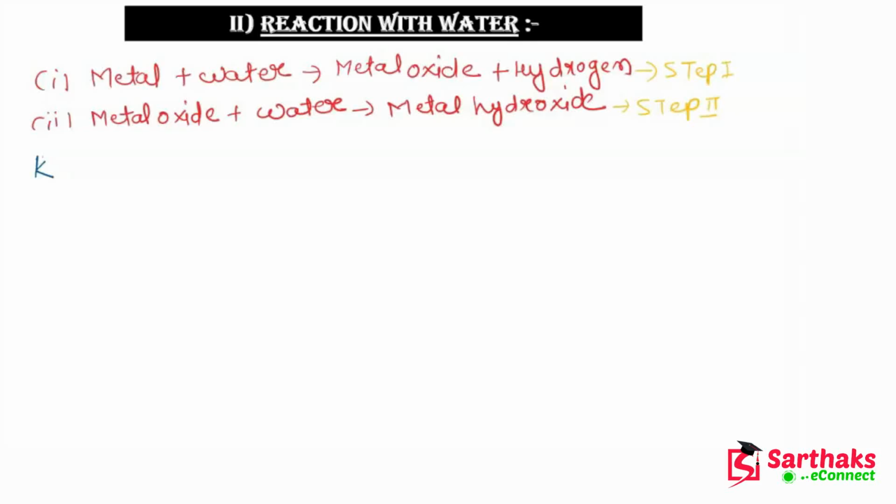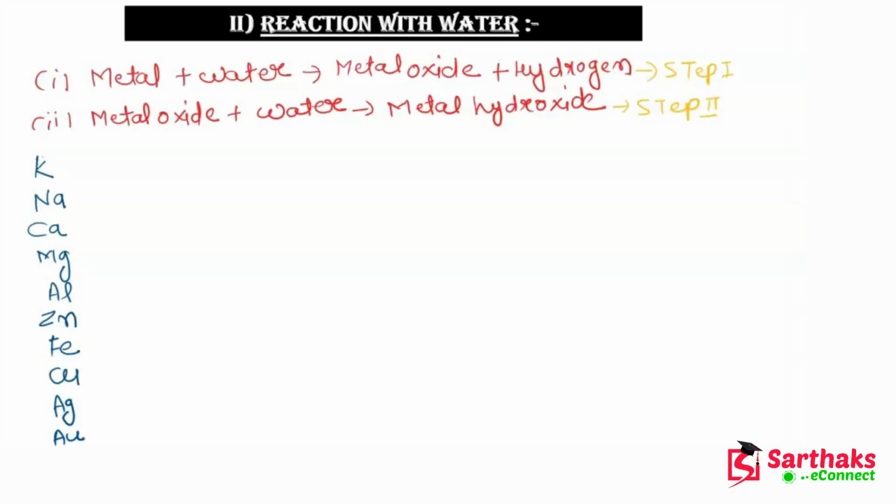Let me write here: this is potassium, this is sodium, this is calcium, then magnesium, then aluminium, then zinc, then iron, then copper, then silver, and then Au. This Au is basically gold.